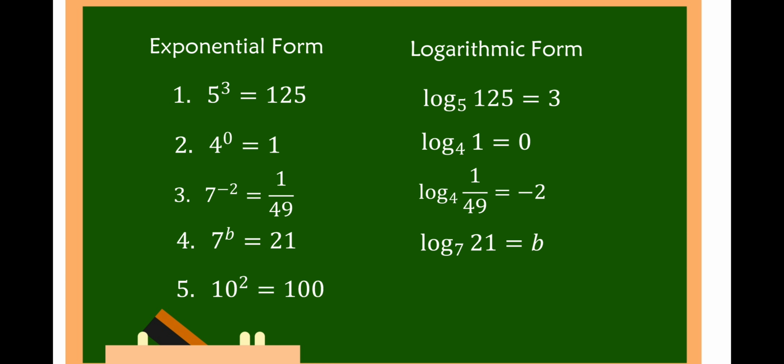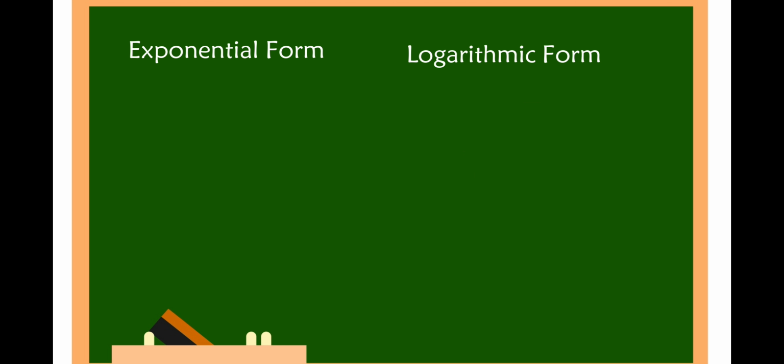Number 5, 10 squared is equal to 100. This is in base 10, so therefore, this is a common logarithm. So we can write this into log of 100 to the base of 10 is equal to 2, or log of 100 is equal to 2 because this is a common logarithm in the base 10.